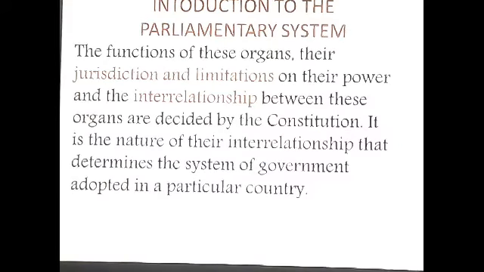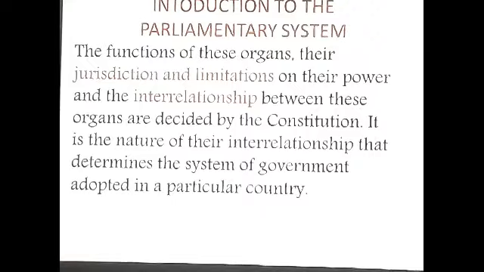The functions of these organs, their jurisdiction and limitations on their power, and the interrelationship between these organs are decided by the constitution. In the constitution of our country, the interrelationship among legislature, executive and the judiciary is written.